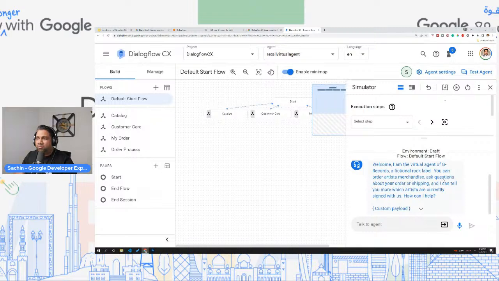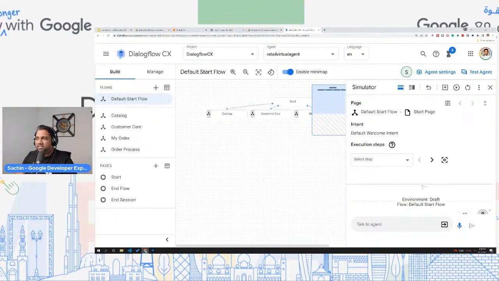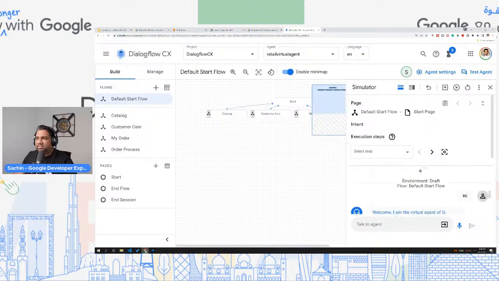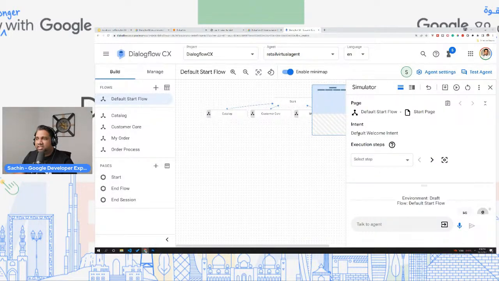Okay. And what has happened behind the scenes is that it has understood that the intent it matched is the default welcome intent, right? So you see over here, based on my conversation hi, it has understood that this is a default welcome intent. So you must be wondering where this is, right? If you go back to the default start flow, I'm trying to show you side by side how all of this is working behind the scenes.